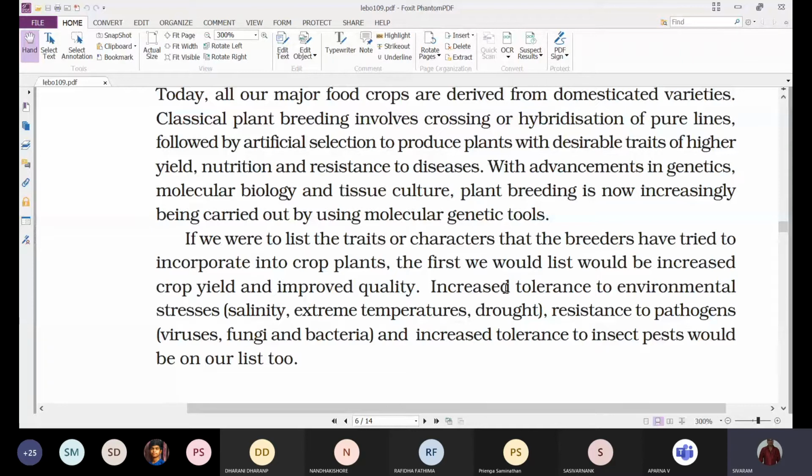Later on, because of the advancement in science like genetics, molecular biology, and tissue culture, plant breeding is now increasingly being carried out by using molecular genetic tools. That is, by using molecular biology and genetics, they are developing some new plant breeds.